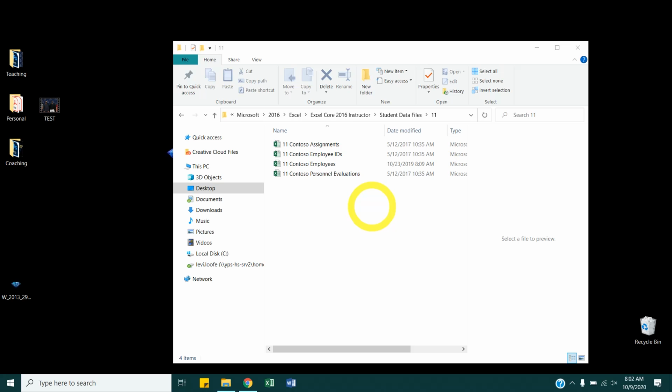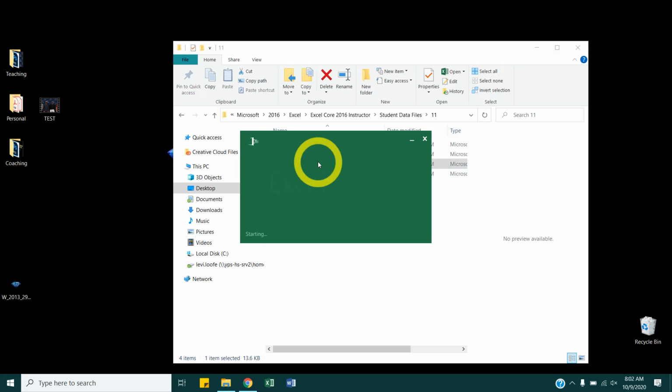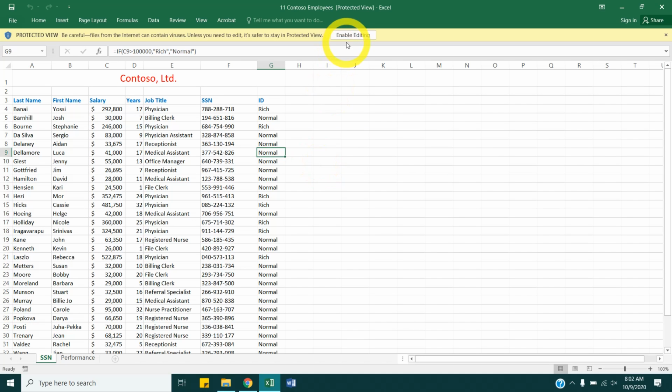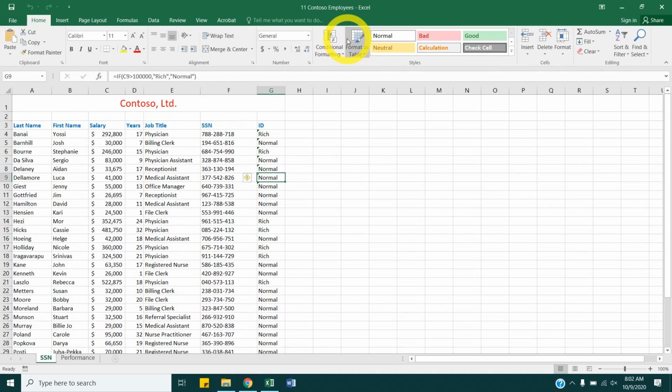We're going to open up 11 Contoso employees. That's the file. Make sure we enable editing once it's open.